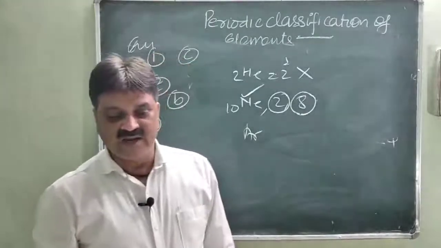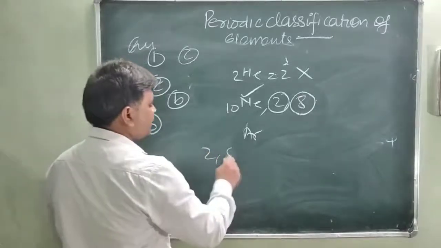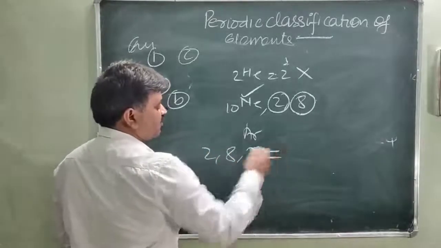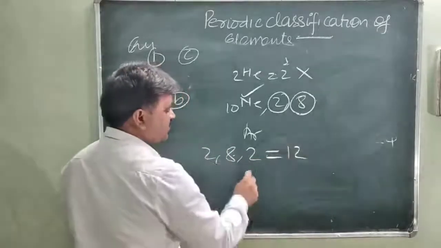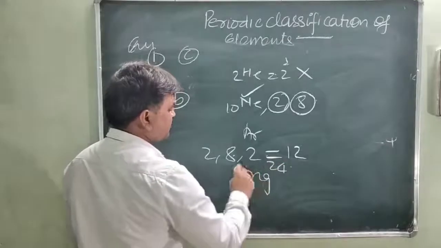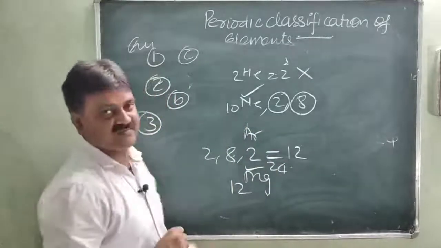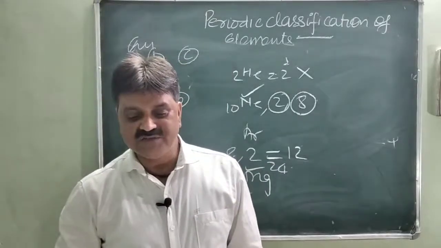B is given. The electronic configuration 2, 8, 2. So find out the total number of electrons. 2, 8, 2 is 12, and atomic number 12 is magnesium. This is 12 and 24. So this element is magnesium. It's a very easy question. Question number C is given.